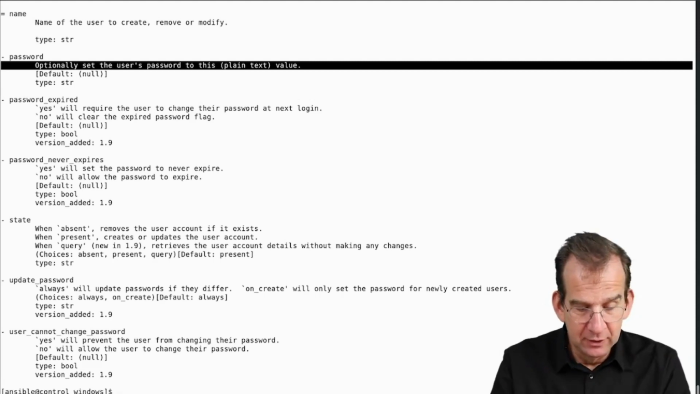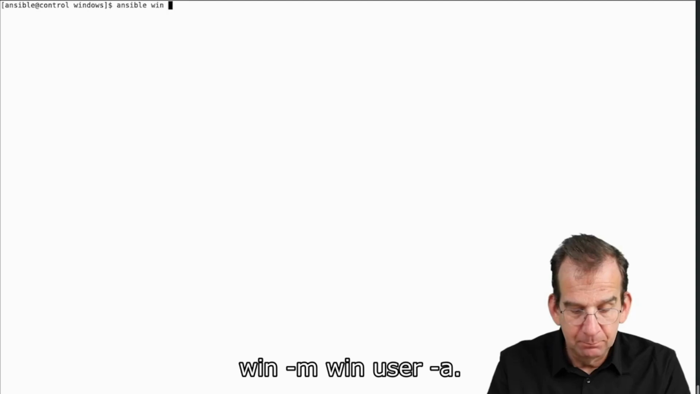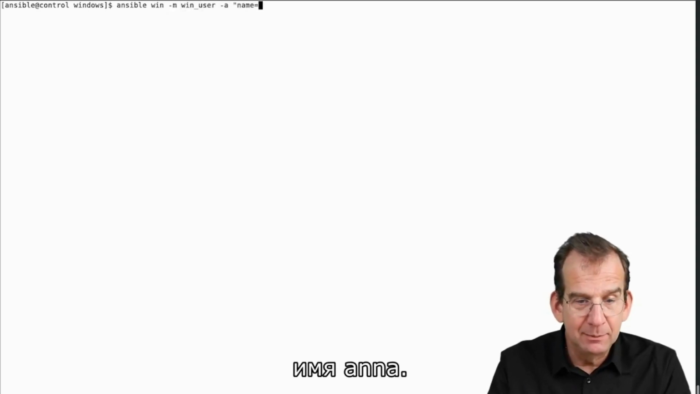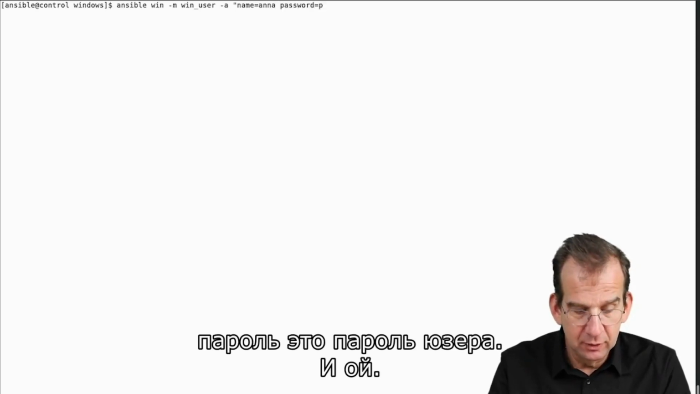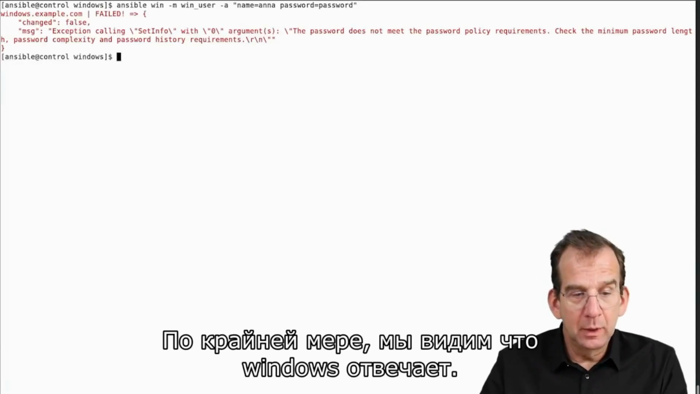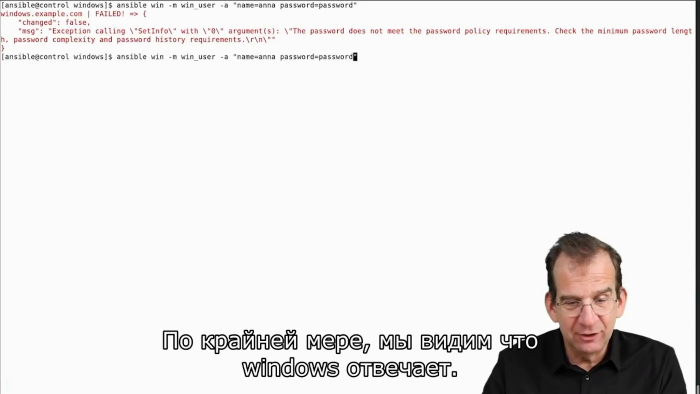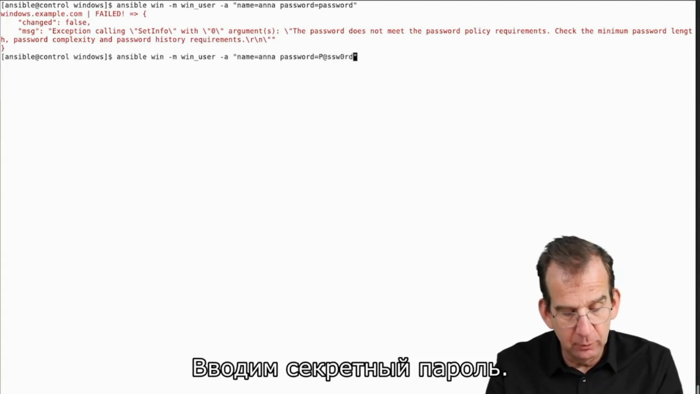Name and password. So ansible win -m win_user -a name=Anna password=password. And well, at least we can see that Windows is answering. So let's do a secure password.